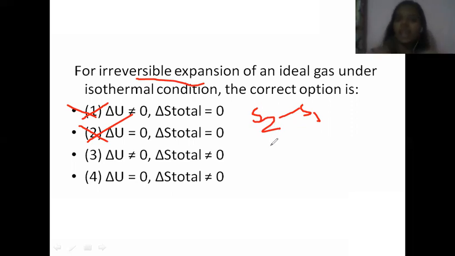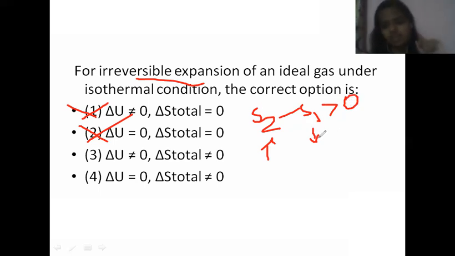In such a spontaneous process, S2, the final entropy, will be larger, and the initial entropy is smaller. You have studied this, right? This concept is very simple. If S2 is larger and S1 is smaller, S2 minus S1 will always be greater than 0. That is, delta S will always be greater than 0. So it being equal to 0 is wrong. So the option will be this or this.